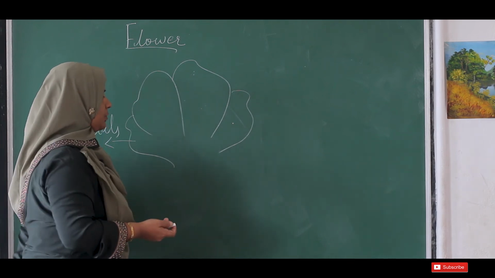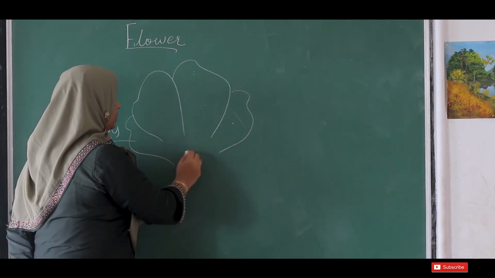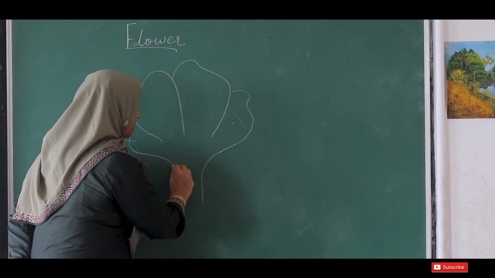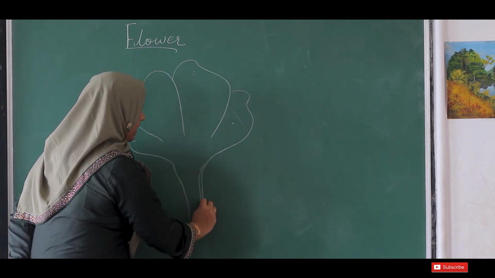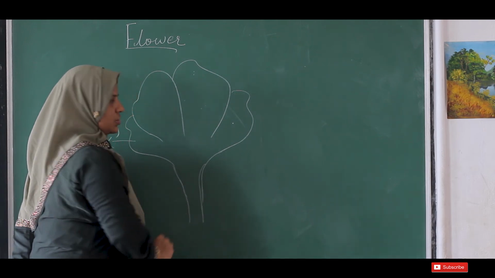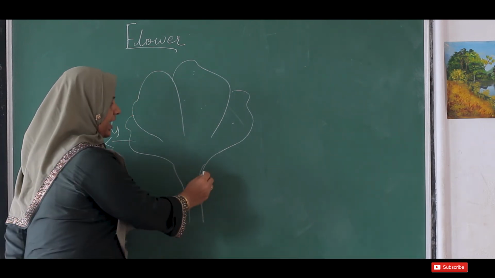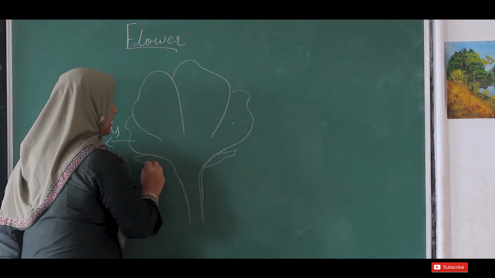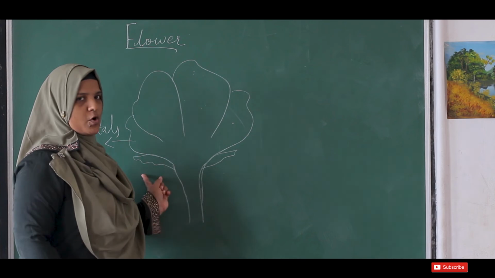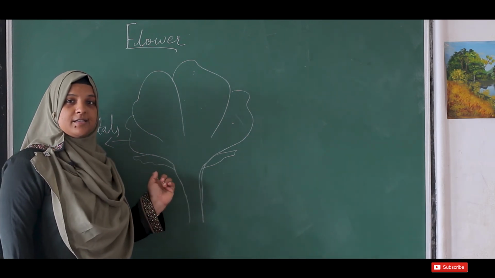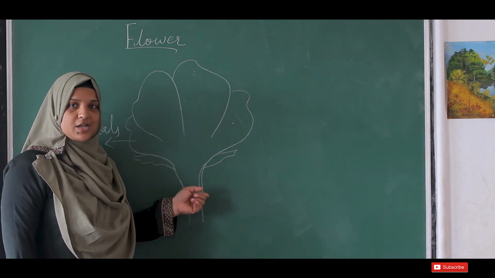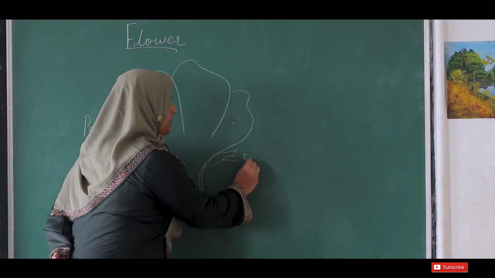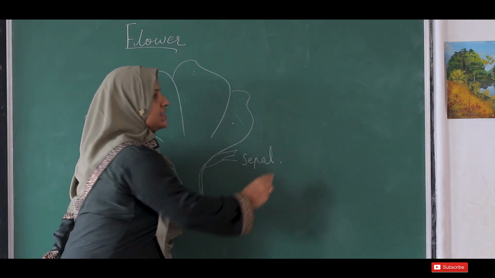Then when we come to the bottom of the flower, what could you see? This flower is attached to the plant with a stalk-like structure. Then at the base of the flower you can see small green leaf-like structures. It is called the sepal.